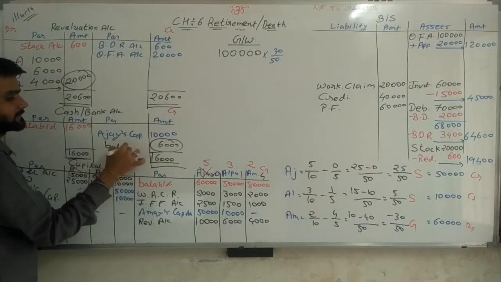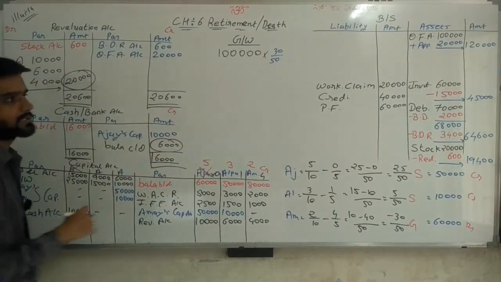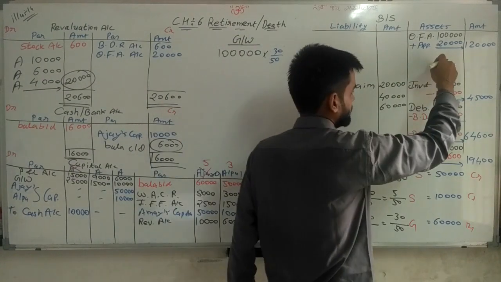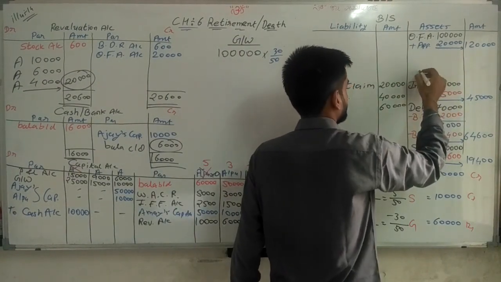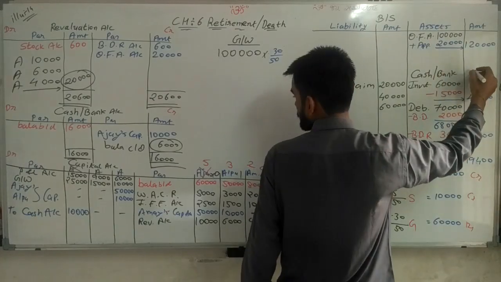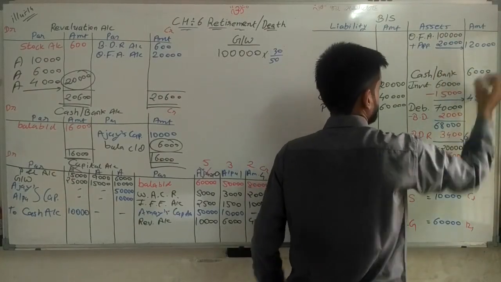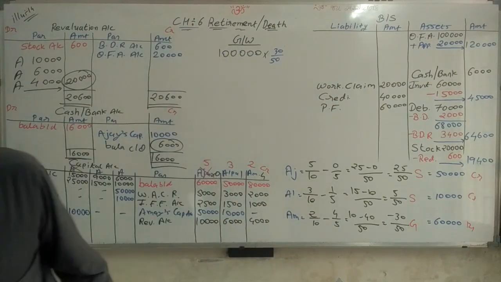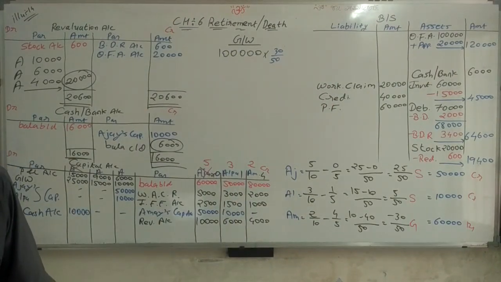That is the balance. It is a debit balance in the balance sheet, so I have to write cash or bank account, whatever will be there, 6,000 rupees. This is also important that I need to write.